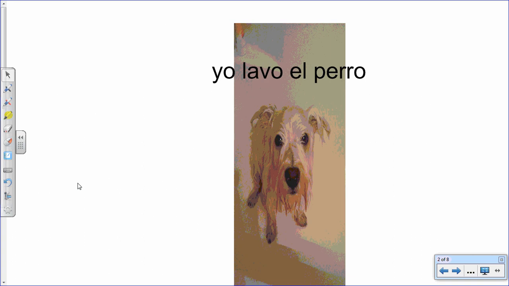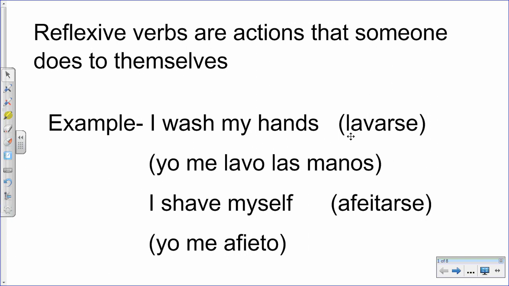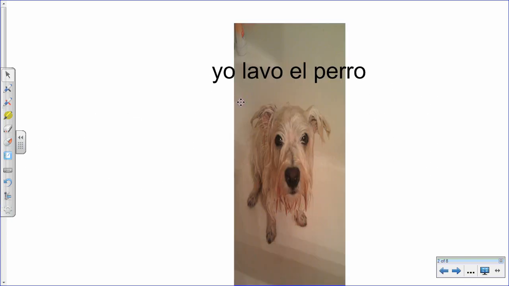Now, the issue with a reflexive verb that can sometimes confuse people is that since it's a verb we do to ourselves, we tend to have a little bit of difficulty distinguishing it from a verb that can be done to somebody else. So for this example right here, we have lavarse, which means to wash ourselves, but right here we have an example of washing somebody else.